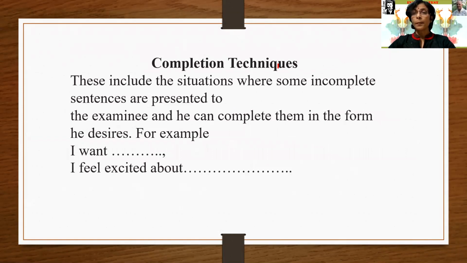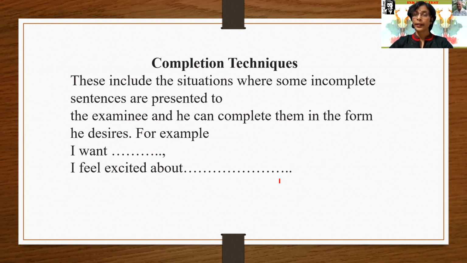Completion technique. What is the completion technique? In the completion technique, some sentences are given which are incomplete, and the examinee has to complete the sentence. That is the situation in the completion technique. Okay, and so his desires, his wishes, his fears, his complexes can be reflected while completing the sentence.